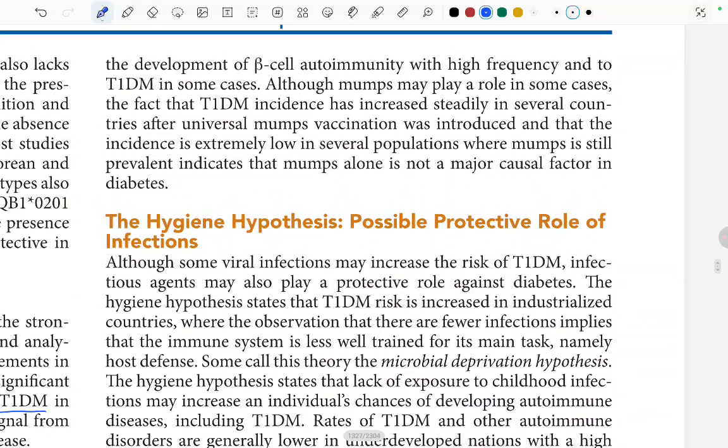They just talk nonsense here. What they said was that type 1 diabetes mellitus incidence has increased in several countries after universal mumps vaccination. Fine, but they also said that the incidence is extremely low in several populations where mumps infection is still prevalent. So what they said initially, they contradicted later, and later said that mumps alone is not a major causal factor. Fine, this was all a waste. No need to read this. Let's move ahead.